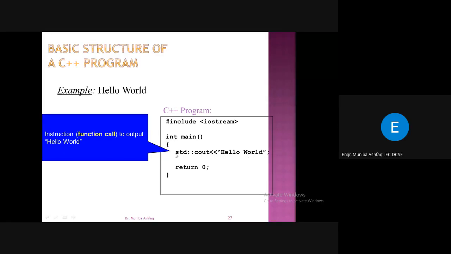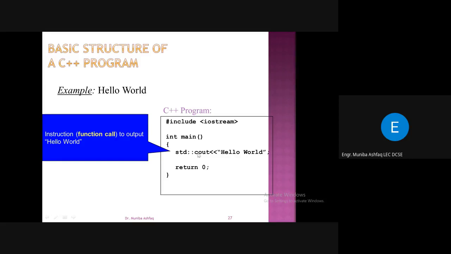So we have included IOStream, and this IOStream is from the standard library. We have written std double colon, then cout, as we want to print, and printing is related to the output devices. We are using the output stream object here, right?